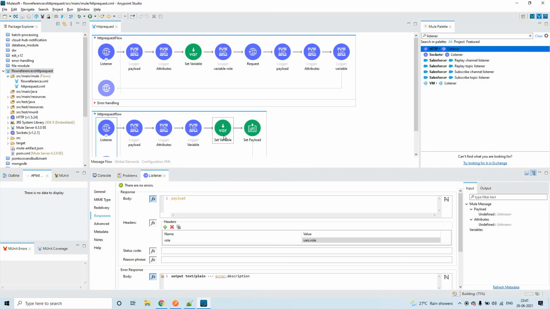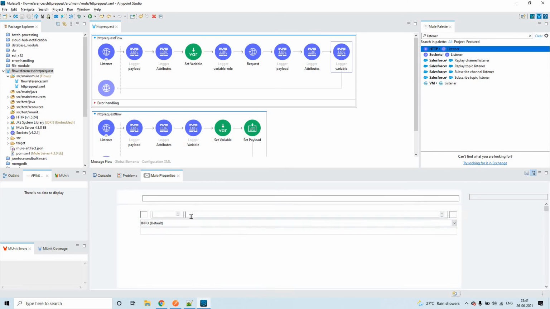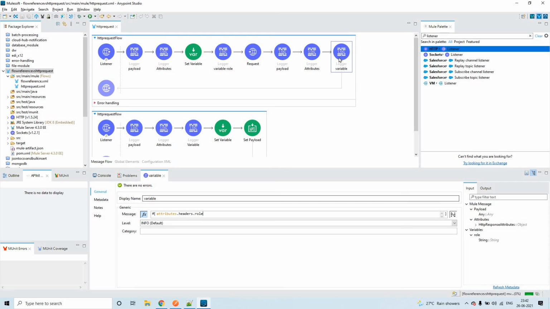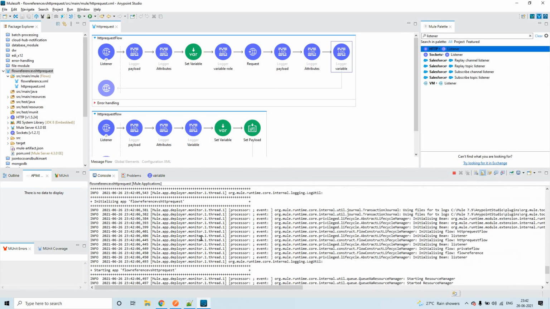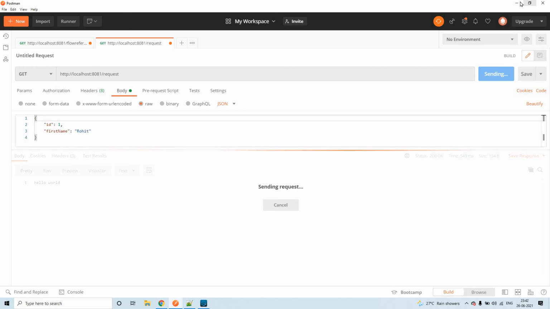So here we have set the role value as MuleSoft architect, right? And that is what we are passing as an updated value as header to the HTTP request. Now from these attributes we have to fetch the role value. So copy the same thing and paste it here. But now these attributes are coming from the HTTP listener. Now let's try one last final time. Let me send the same request.